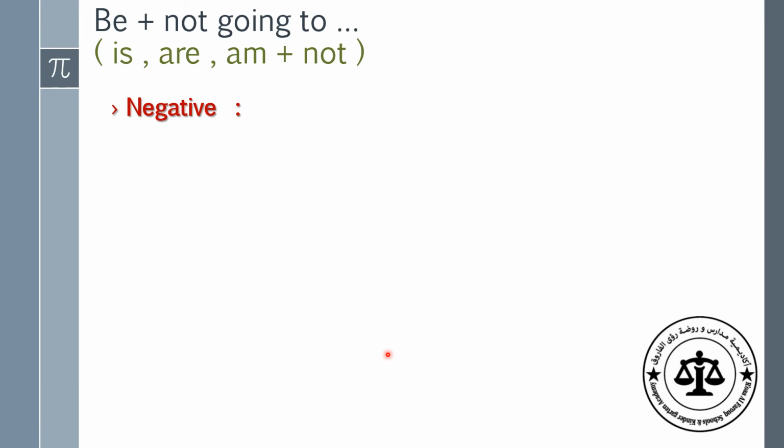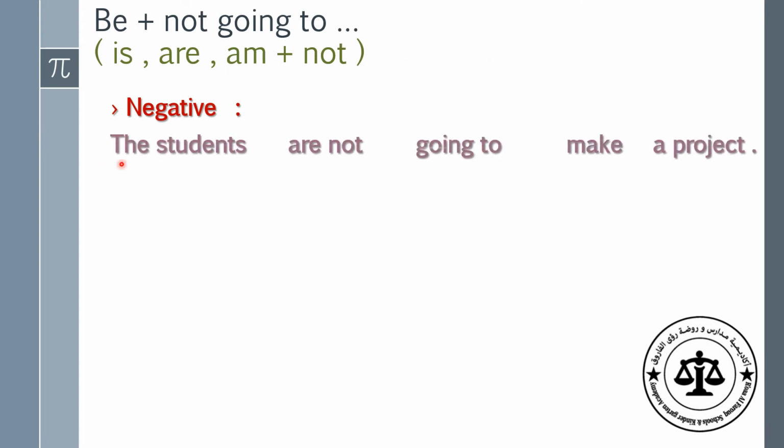Okay, what about the negative form? How can we negate sentences by using going to? Excellent. We add not with the verbs to be. We add not with is or am: is not or isn't, are not or aren't, am not, and then going to with the infinitive verb. Look at this sentence. The students are not going to make a project.